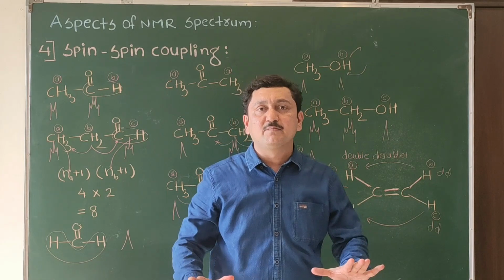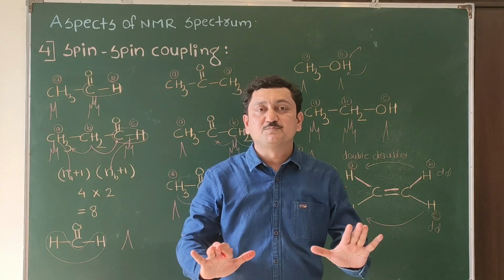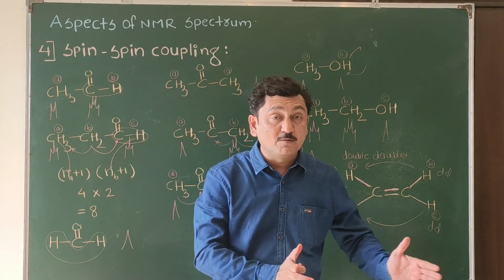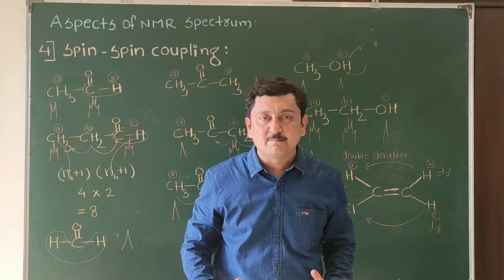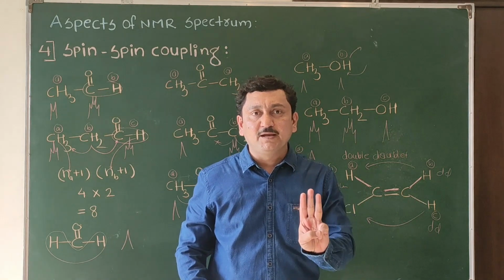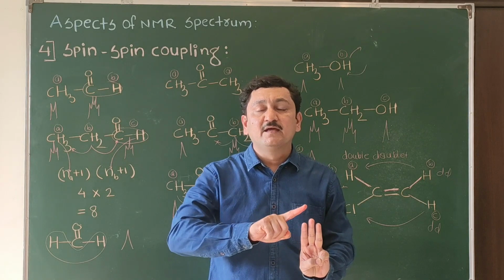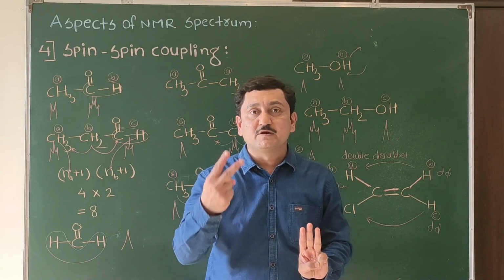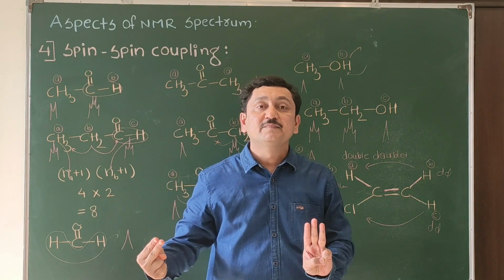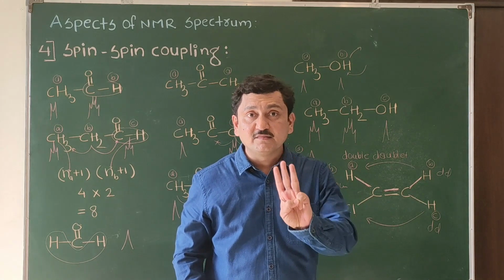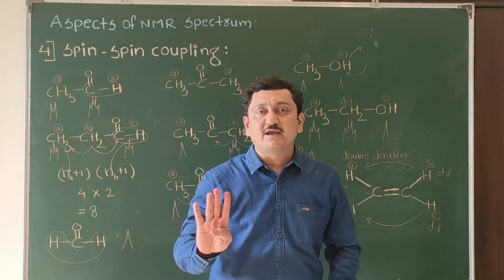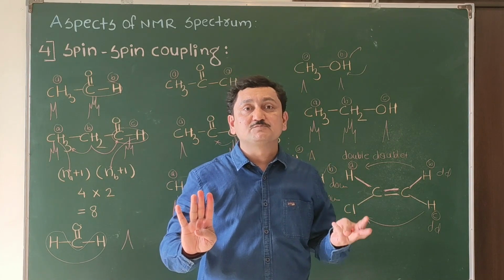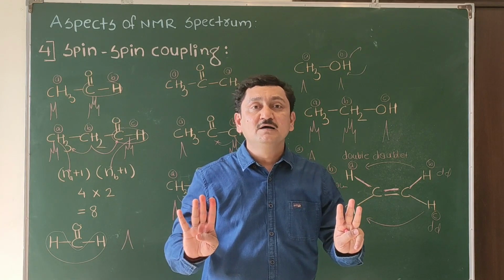So we have seen some examples in which we have shown the splitting of the signal, and splitting of signal is giving information regarding the environment of hydrogen. If we are getting a triplet for a signal, that indicates on adjacent carbon there must be the presence of two equivalent protons, that may be CH2. In another case, if we are getting a quartet, that means we can decide on adjacent carbon there must be 3 protons, that may be the CH3 one.